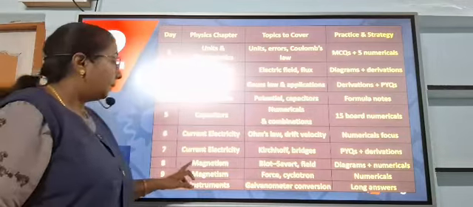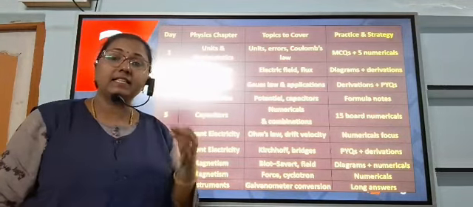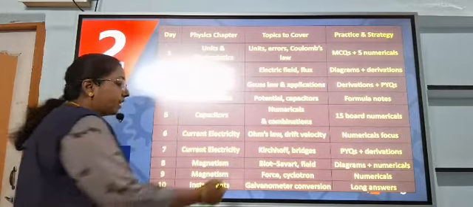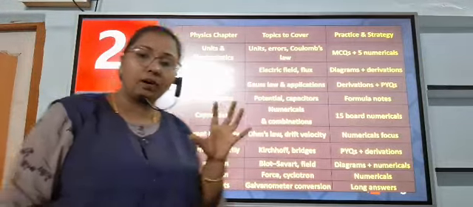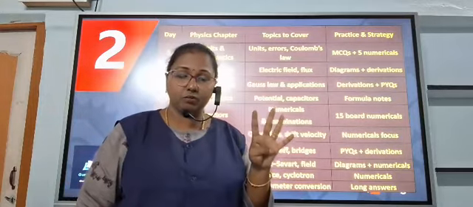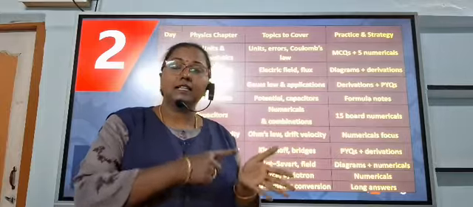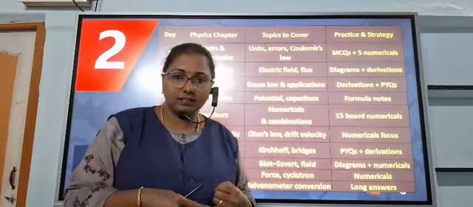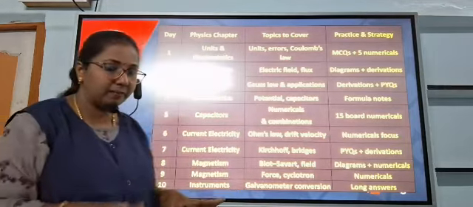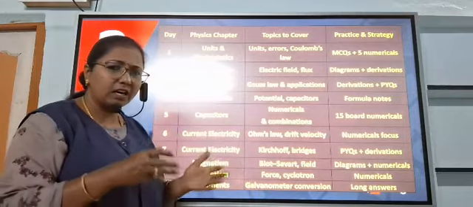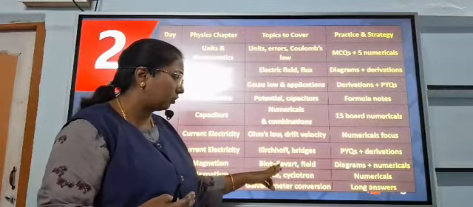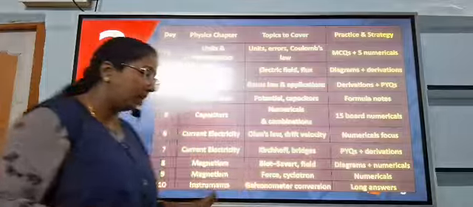And day 8, the magnetism chapter: chapter 4 for CBSE, chapter 3 for state board students. Biot-Savart law and magnetic field. What is a magnetic field? That is a 2 mark question. And there are 4 very important questions. Using the Biot-Savart law, derive the magnetic field for a circular loop and for an infinitely long wire. There are 3 to 4 questions based on the Biot-Savart law and its properties. Practice the 2 mark and 3 mark questions well, and the diagrams as well as the numericals.